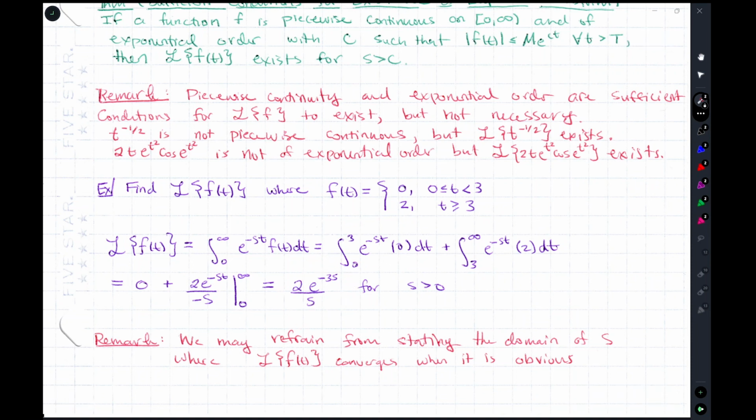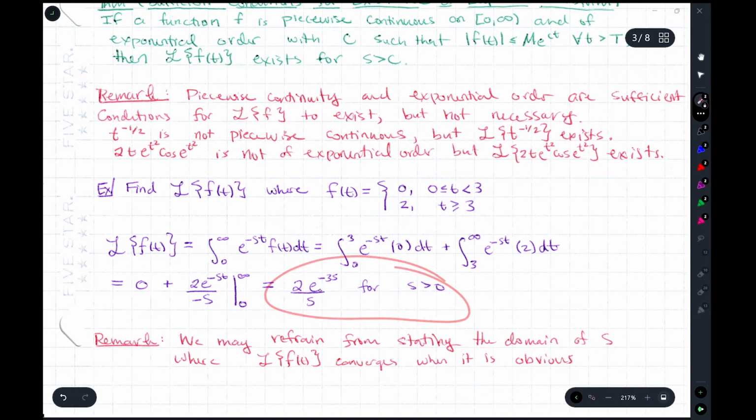Be careful not to think you could use a Laplace transform of 1 in a trivial way, because this is integrating from 3 to infinity, not 0 to infinity. So this is not the Laplace transform of 2, for example. And so we get this, and for s greater than 0.